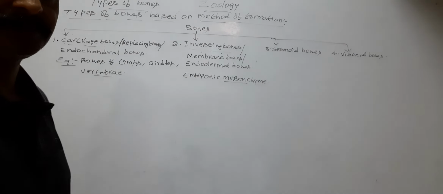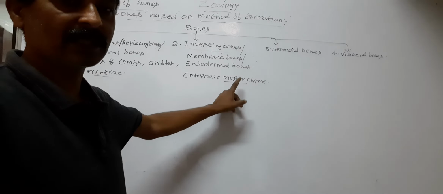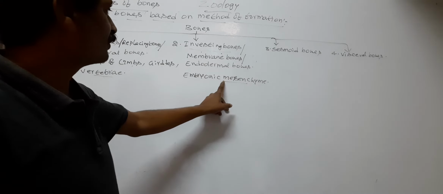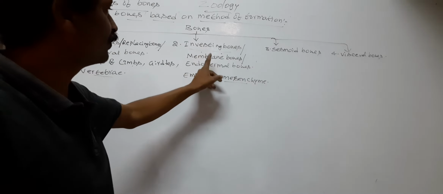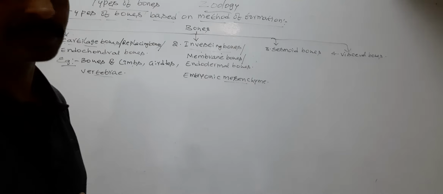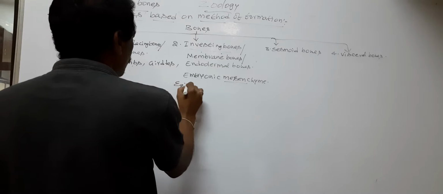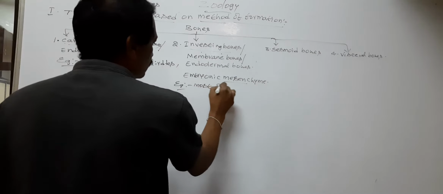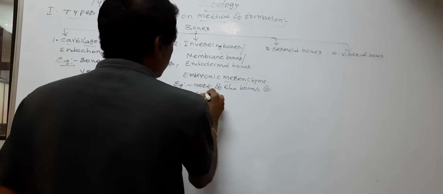Mesenchyme is a tissue. So the embryo of the animal possesses mesenchyme. Some of the bones are developed from embryonic mesenchyme. Such types of bones are called investing bones or embryo membrane bones or endodermal bones. The investing bones are found in, for example, most of the bones of cranium.